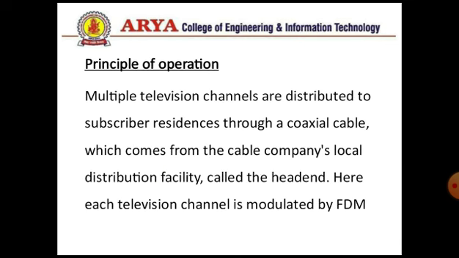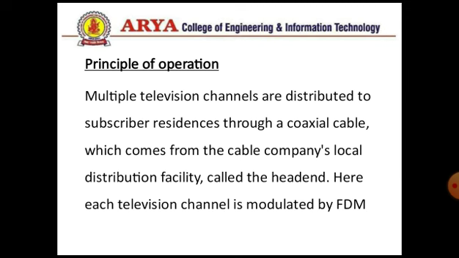So what is the principle of operation of cable TV? Multiple television channels are distributed to subscriber residences through a coaxial cable. We all know that in a cable TV system, the cable service provider will distribute the cable connections to different users or subscribers, and allot the signals around the subscribers' houses.